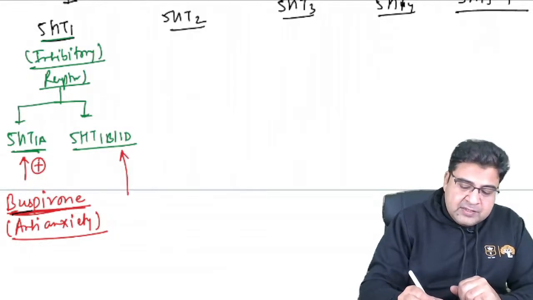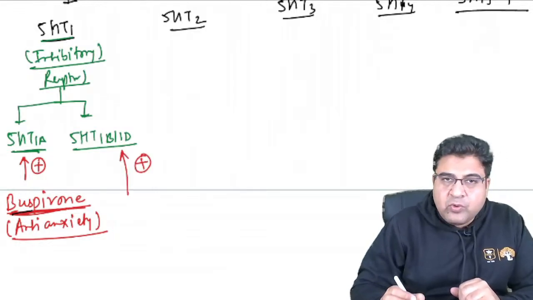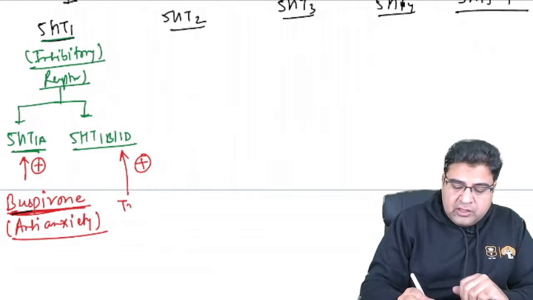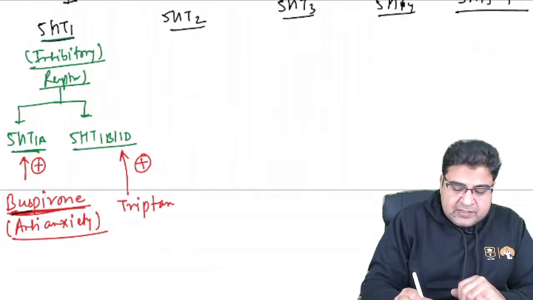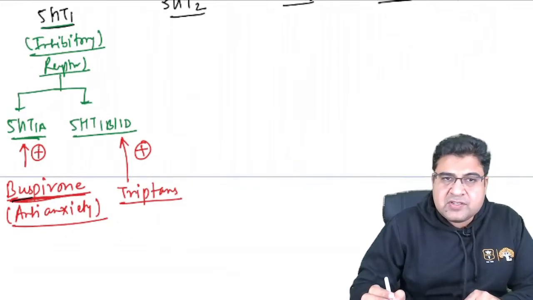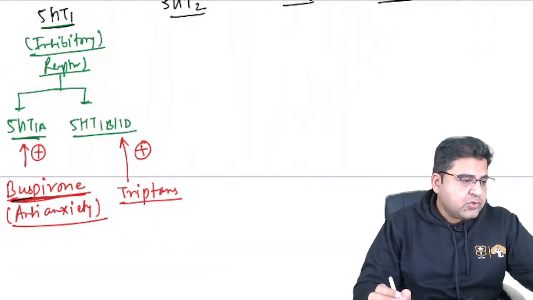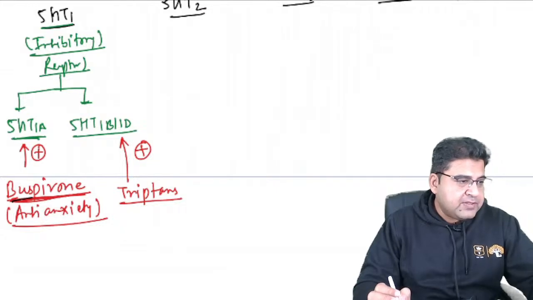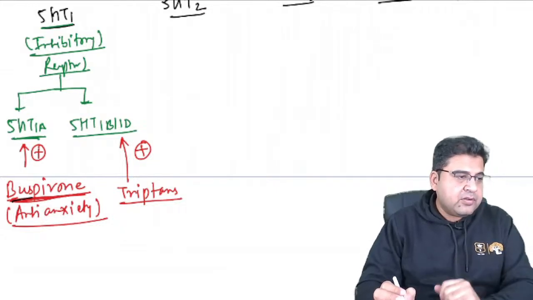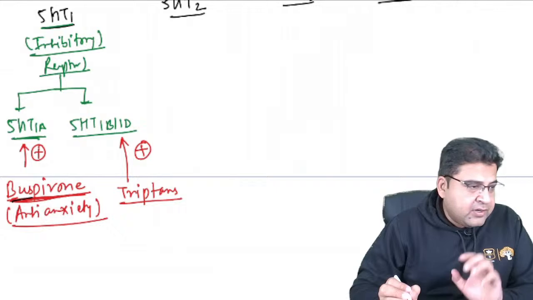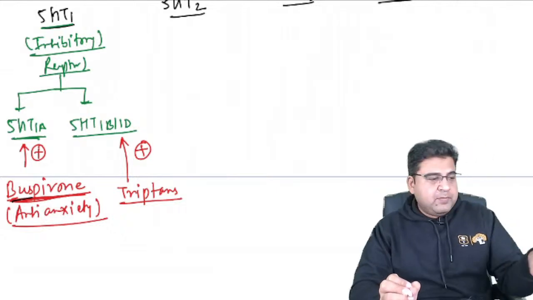Now we have the medicines that will act on serotonin 1B and 1D receptors together. We call them triptans. So the medicines known as triptans act on serotonin 1B and 1D receptors, right? So guys, if you have any doubt, please type in the chat because I'm waiting for your queries in live chat. In case you have any query, please ask me here, right?